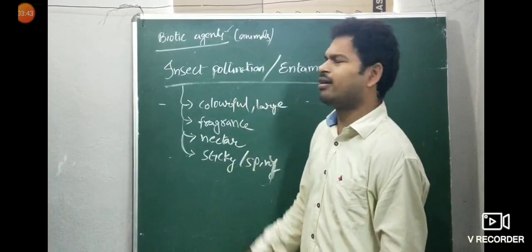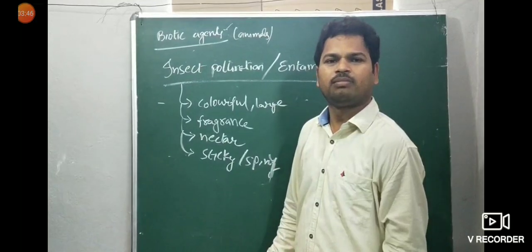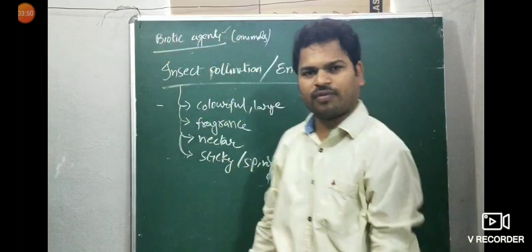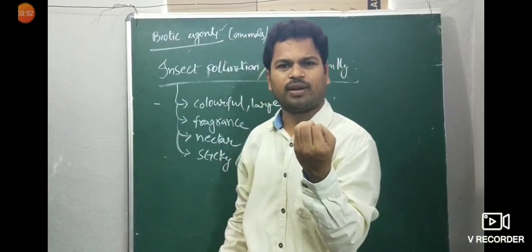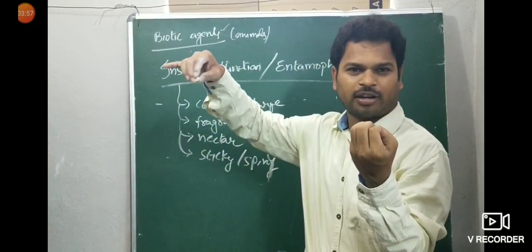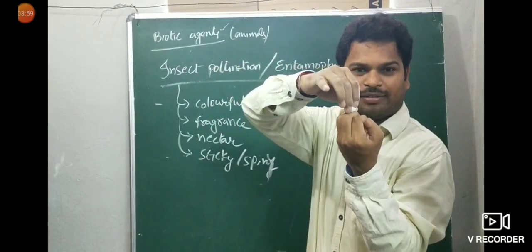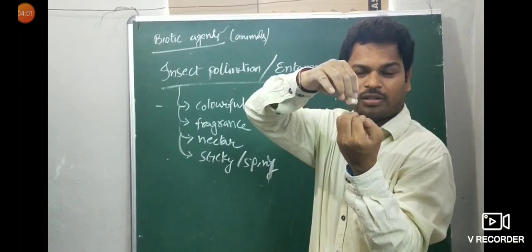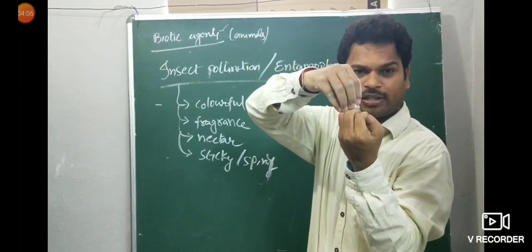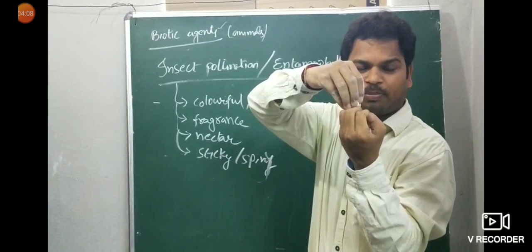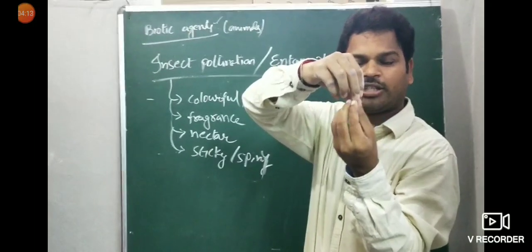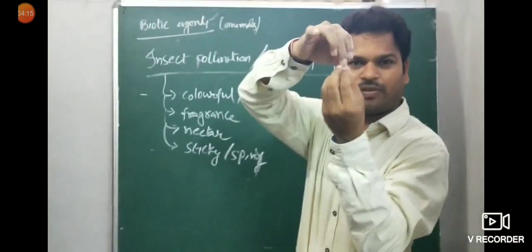Sir, how do these help pollination? How do these insects help in pollination? Look, I am a flower, for example. This is the female flower. The flower is very colorful, so automatically the insect is attracted. When the insect contacts the anther of the male flower, it releases the pollen grains. Because the pollen grains are sticky or spiny, they attach to the abdomen of the insect.